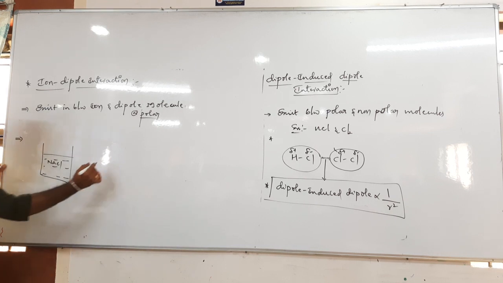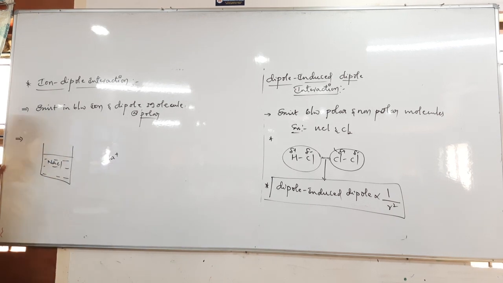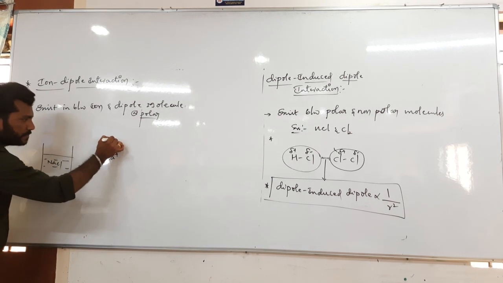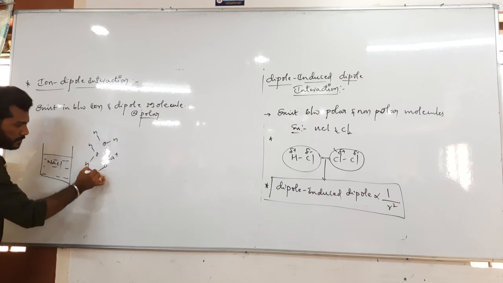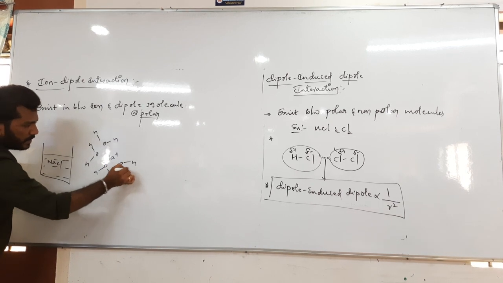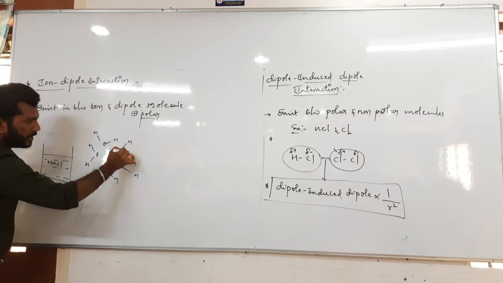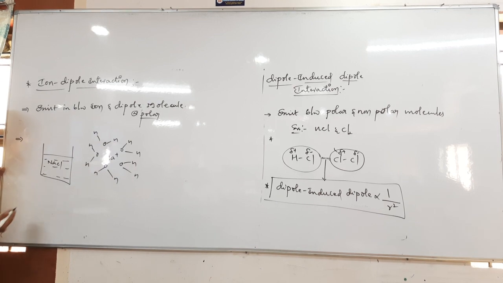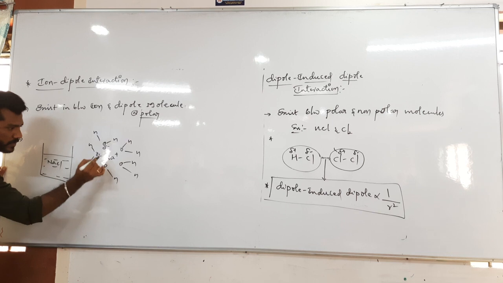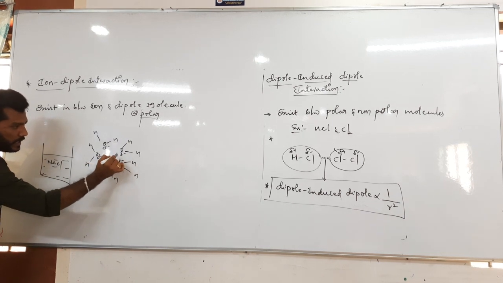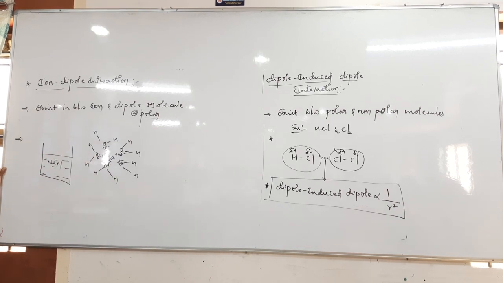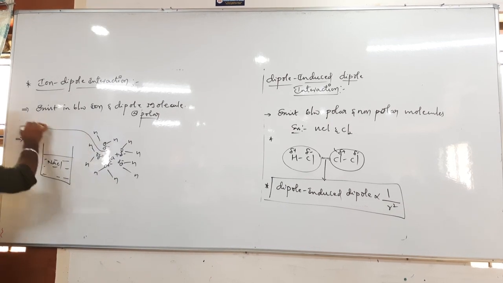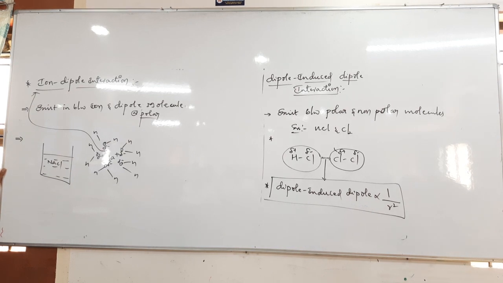Okay, and if you can see that Na plus, in an aqueous solution of sodium chloride, the scenario must be something like that, where oxygen, which has a partial negative charge, and some kind of interaction exists among the species. So this particular interaction is what we call ion dipole interaction.